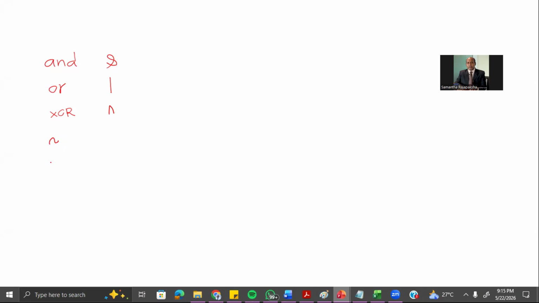And then we have the shift operators. The right shift is this one, left shift is this one. Remember, these bitwise operators have low priority compared to the mathematical operators. This is one thing you should keep in mind.